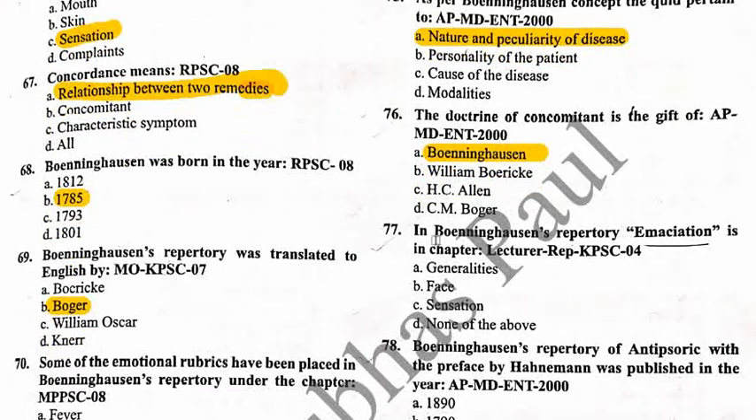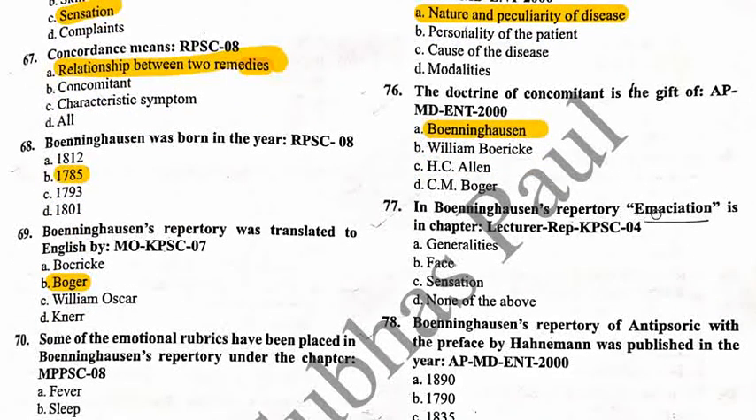Okay. Next, 77. In Boenninghausen's repertory, emaciation is in which chapter? Option A, generalities; option B, face; option C, sensation; and option D, none of the above. So the correct answer is option C, that is sensation. This is the correct answer, option C, in sensation.